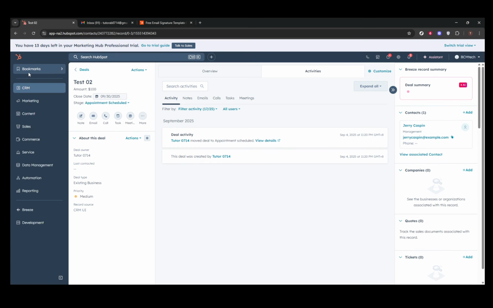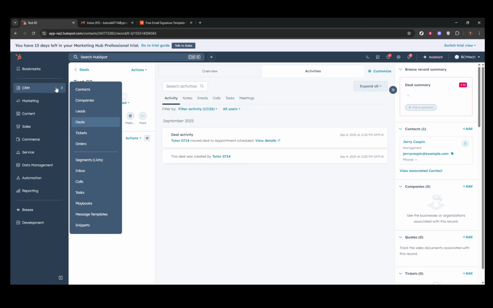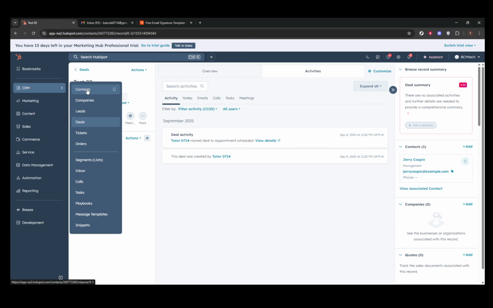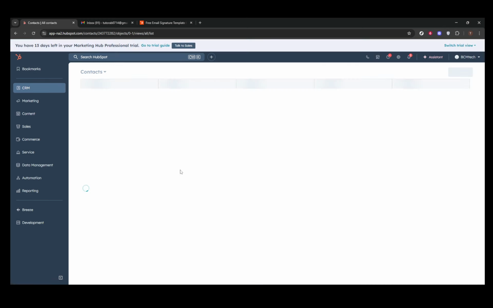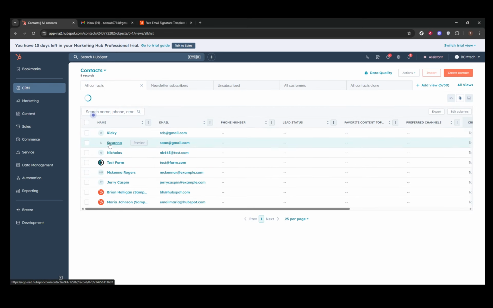Open the specific contact or company record you're interested in. Once there, look over to the sidebar on your screen and scroll down until you see a section marked Deals. Next to this section, you'll find a plus Add button. Clicking this will bring up a new tab specifically for creating a new deal for that contact or company.